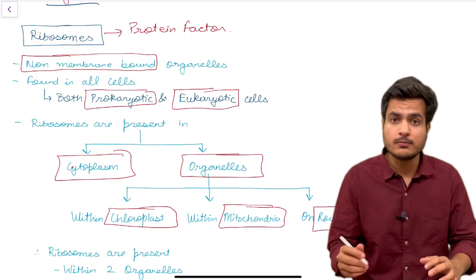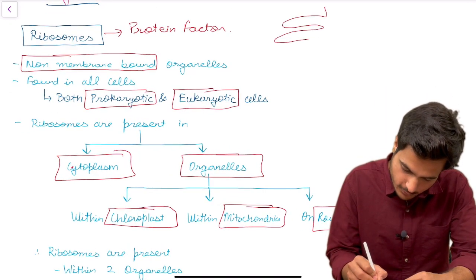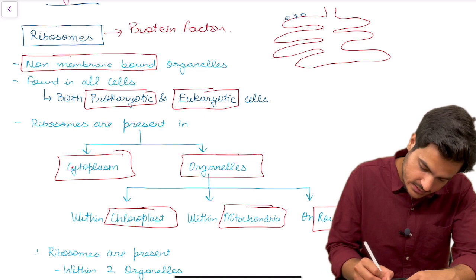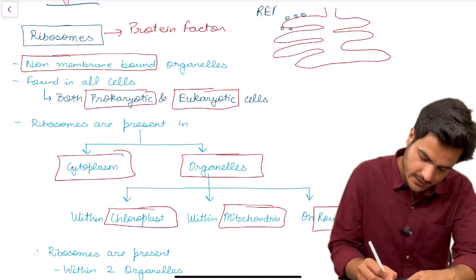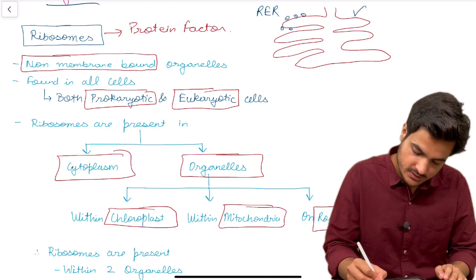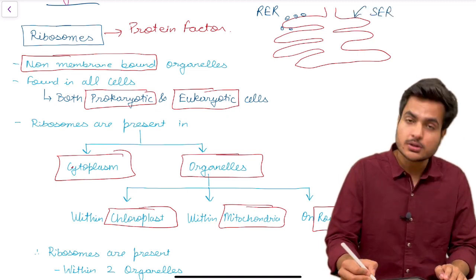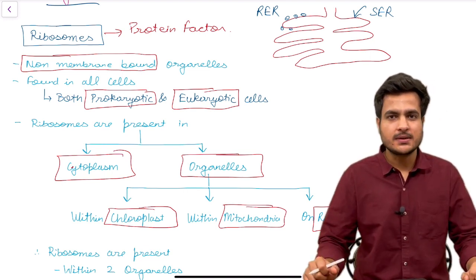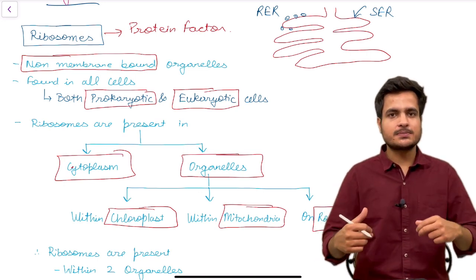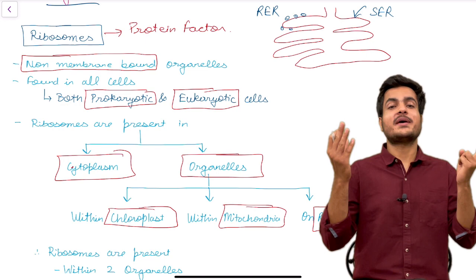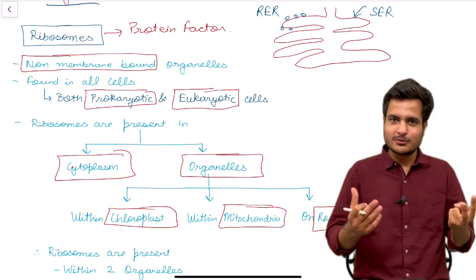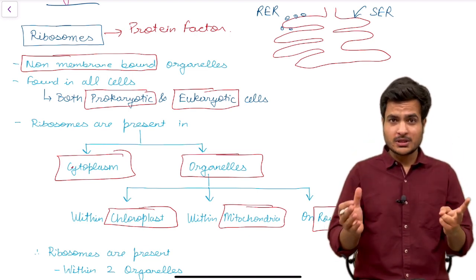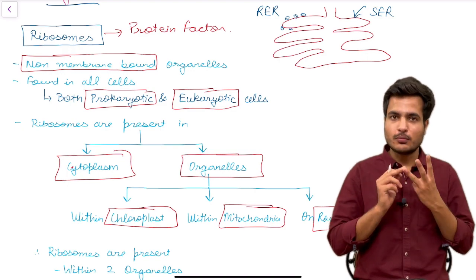Friends, the endoplasmic reticulum, which is the highway of the cell, if I draw endoplasmic reticulum, if ribosomes are present on its structure, then we call it rough endoplasmic reticulum, RER. But if ribosomes are absent on its structure, we call it SER, smooth endoplasmic reticulum. So if somebody asks, ribosomes are present inside how many organelles? Inside, it is present in two organelles, which are chloroplast, the solar panels of the cell, which trap solar energy and produce food, and the second one is mitochondria, the powerhouse of the cell. And ribosomes are present on the structure of rough endoplasmic reticulum.